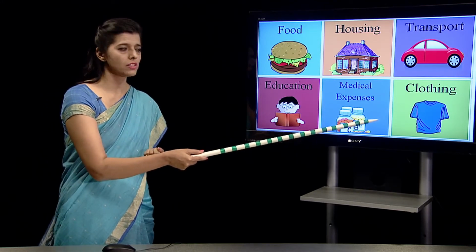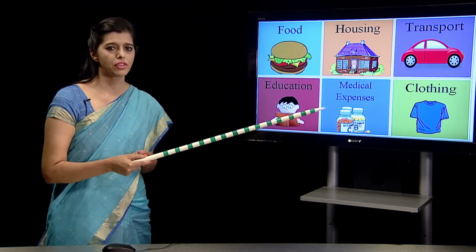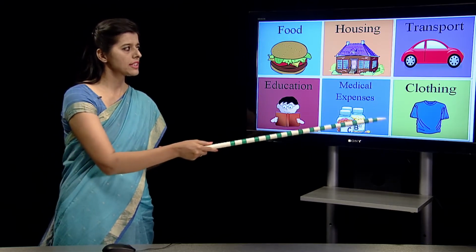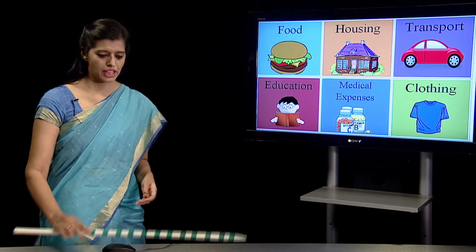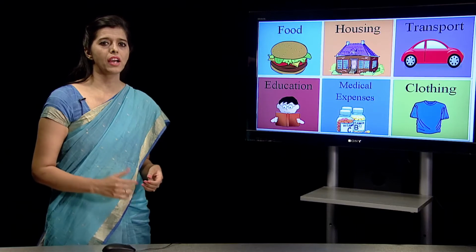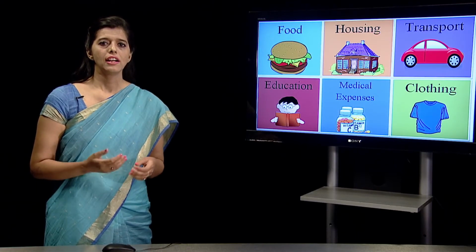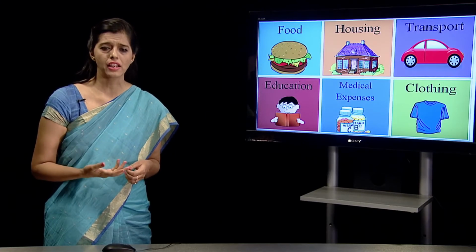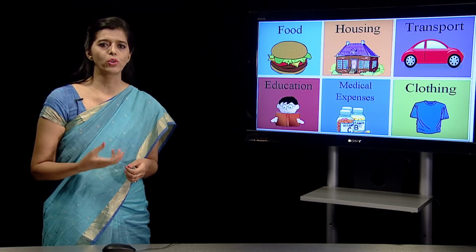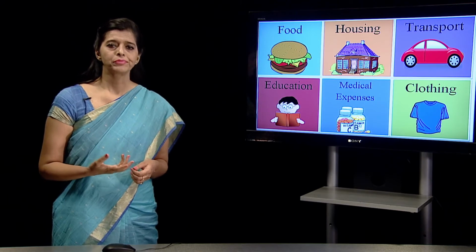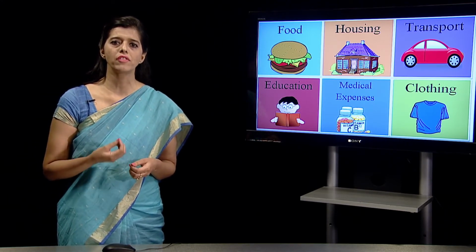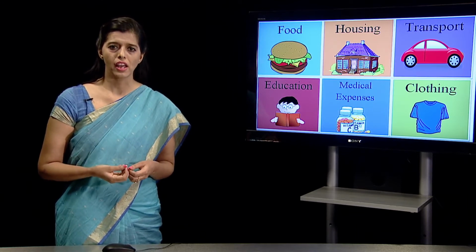And in clothing, we need to cover ourselves with clothes. So, we need to spend money on clothing. So, this is our category of expenditure. Other than that, there can be other categories of expenditure like recreation, and maybe a miscellaneous category in which we might be putting some other things, and a saving category, in which we are mentioning where we are saving money.